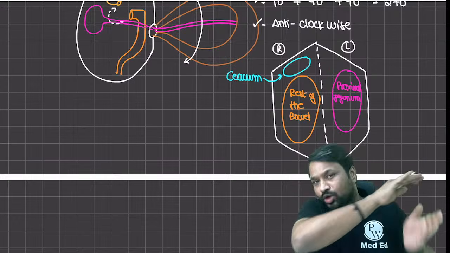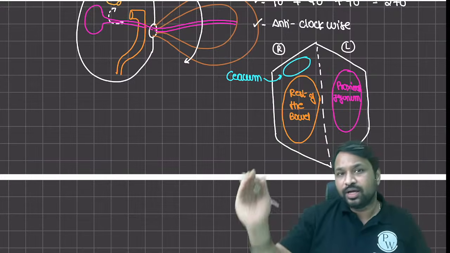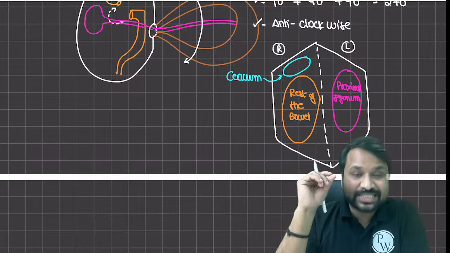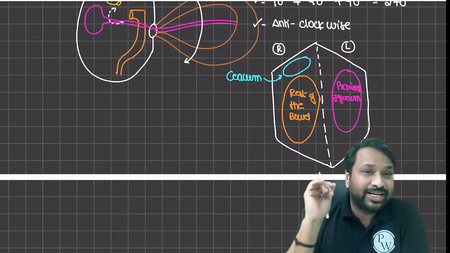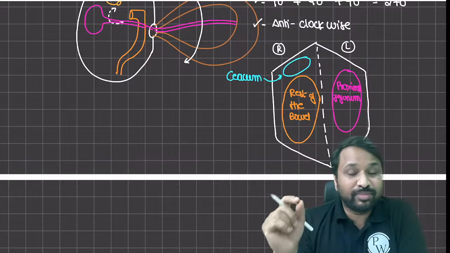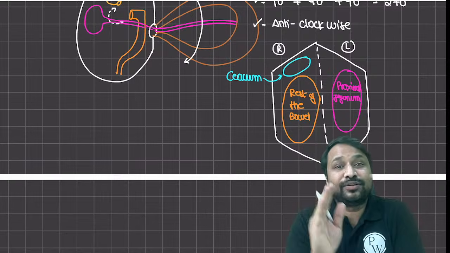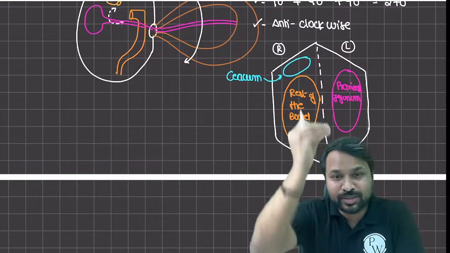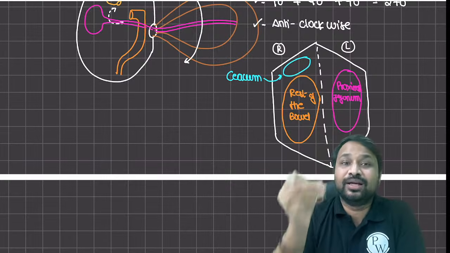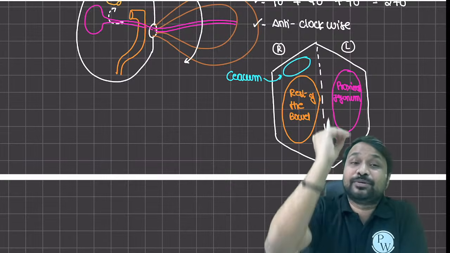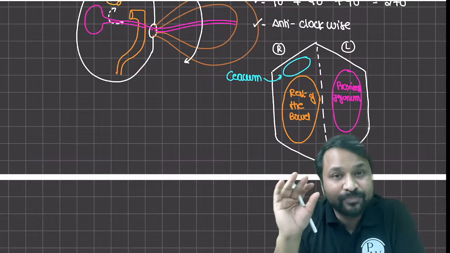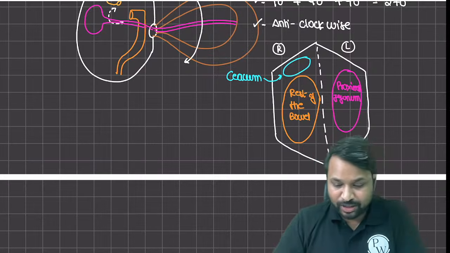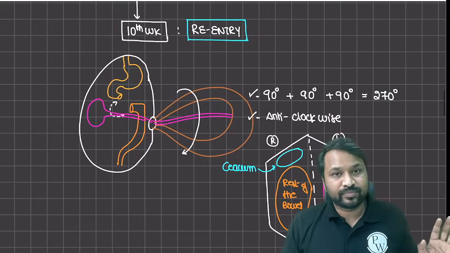That is going to be ascending colon, then you have transverse colon, then you have descending colon, and all that is going to happen. This is the most important orientation that you need to keep in the development of the bowel. During the initial form, when the re-entry occurs, proximal jejunum will be present on the left side of the abdomen, rest of the bowel will be on the right side, the cecum is present on the right upper abdomen. Okay, this is the presenting component. Is everybody clear with this? Okay.